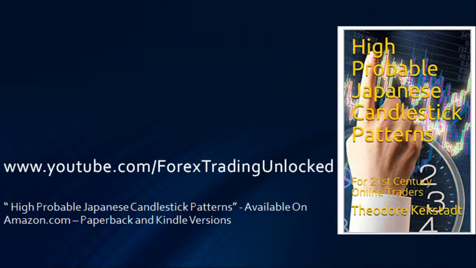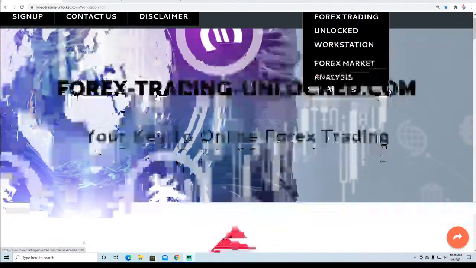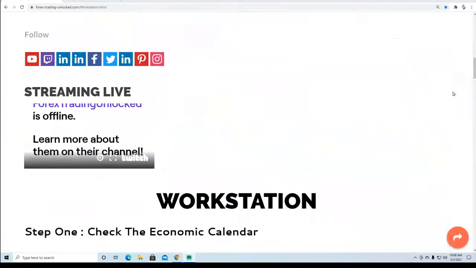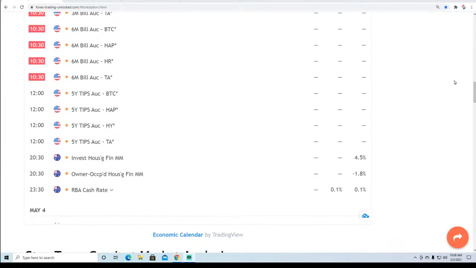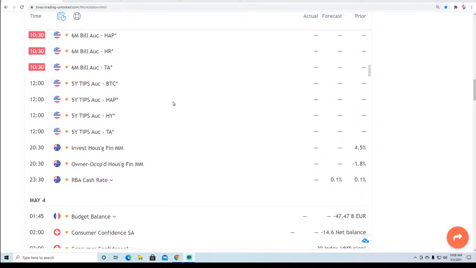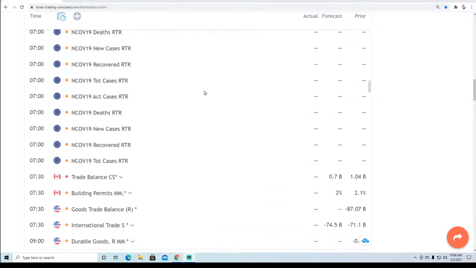So without any further ado, let's get to our live action screen here at the Forex-Trading-Unlocked.com website. From our navigation bar, we already pulled up our workstation page. And we have a bunch of numbers coming out today, and also this week, actually, we have some big numbers to look out for. What I want to really get to is to show you these.